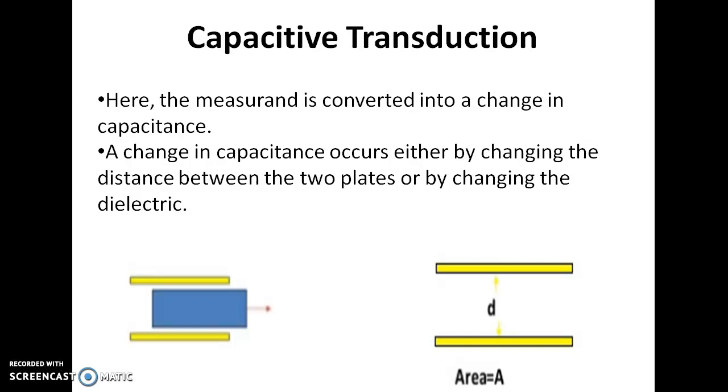Here we can see two diagrams. First one is two plates with a dielectric. If you change the dielectric, then the capacitance will change. And in the second diagram we can see the distance between the two plates. When we vary the distance between the two plates, the capacitance of the element will change.